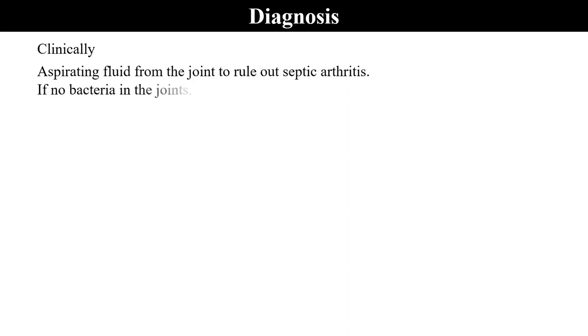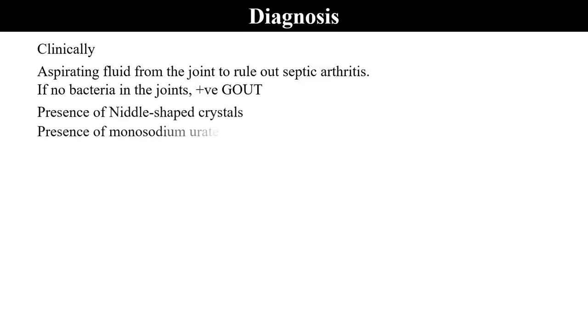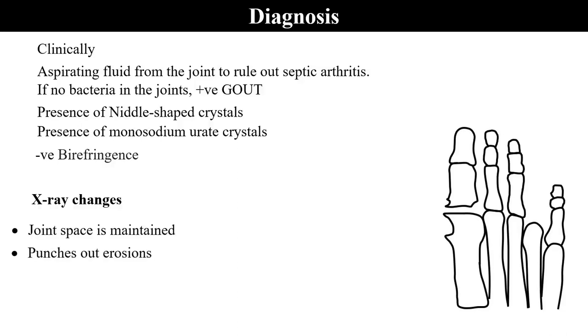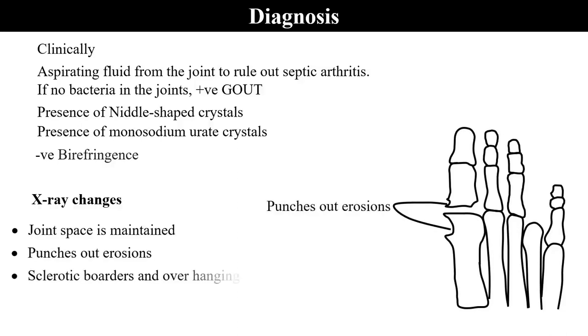Diagnosis: clinically, aspirating fluid from the joint to rule out septic arthritis. If no bacteria in the joints, positive for gout. Presence of needle-shaped crystals. Presence of monosodium urate crystals. Negative birefringence. What happens when an X-ray is performed? There are some changes. Joint space is maintained. Punched-out erosion, as you can see from there. Then sclerotic borders and overhanging edges. Those are the X-ray changes.